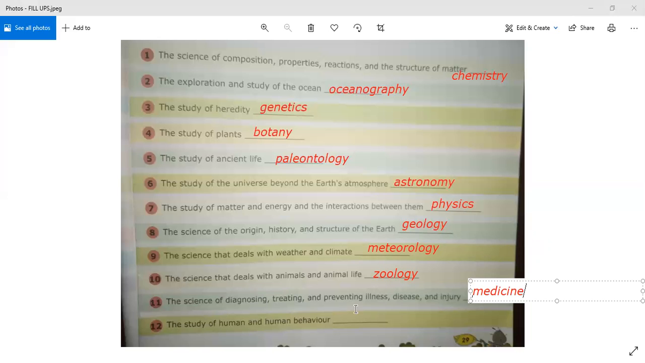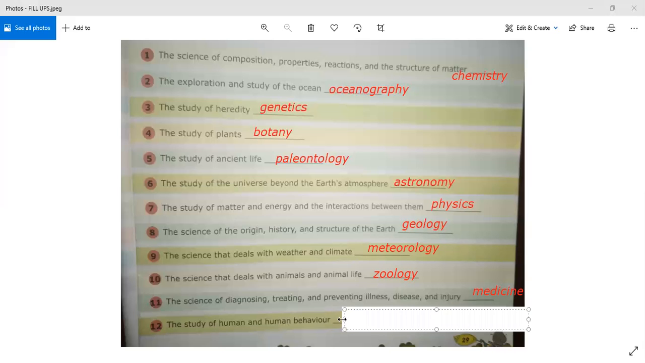Now we have the last fill-up, the 12th one, that is when scientists study humans and human behavior. For that there is one term. What is that term? Anthropology. A-N-T-H-R-O-P-O-L-O-G-Y. Write down the spellings very, very carefully. Anthropology. So these are the terms associated with the different science branches.